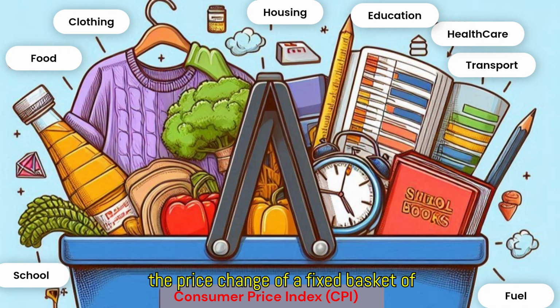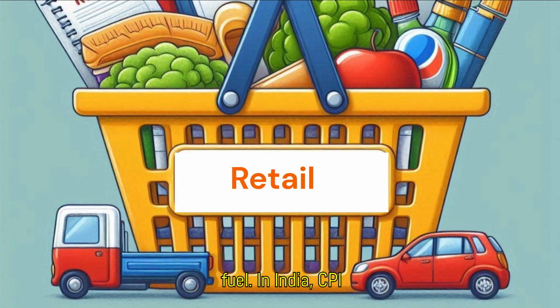CPI tracks the price change of a fixed basket of goods and services used by households, such as food, clothing, housing, education, healthcare, transport, fuel. In India, CPI is released monthly by the National Statistical Office, NSO. And yes, this is the main inflation indicator used by the RBI when deciding interest rates.